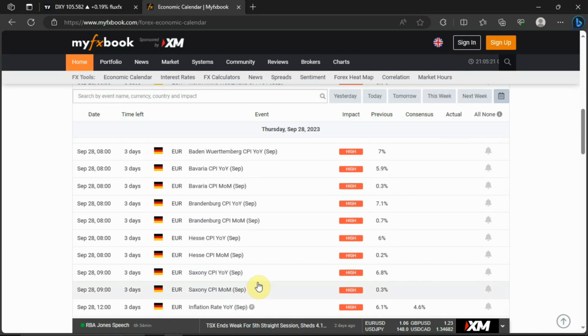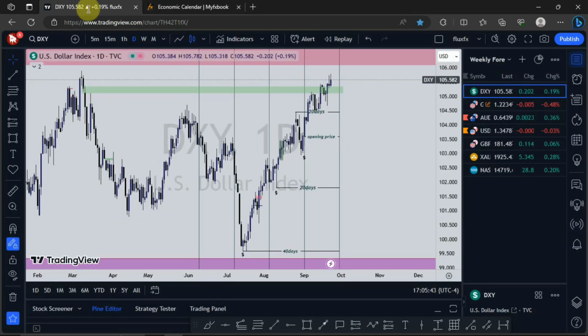So that is just that for the economic news calendar. Let's look at what is happening on the chart. We start with the dollar index. For the dollar index, we like that from July, we've seen price giving us a very nice movement to the upside.